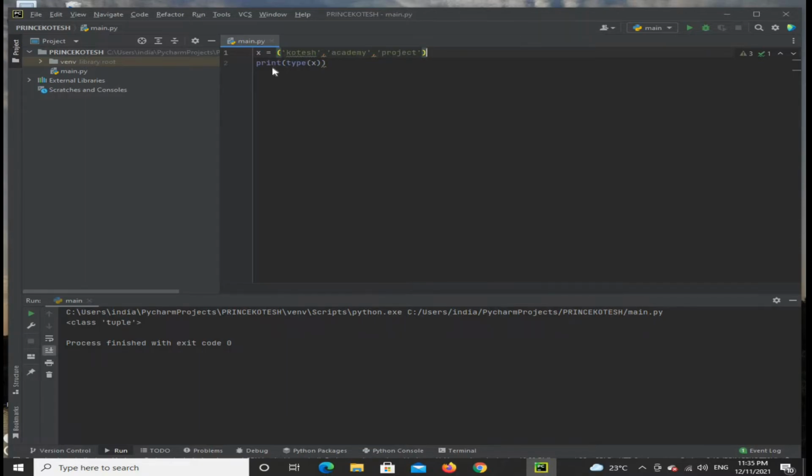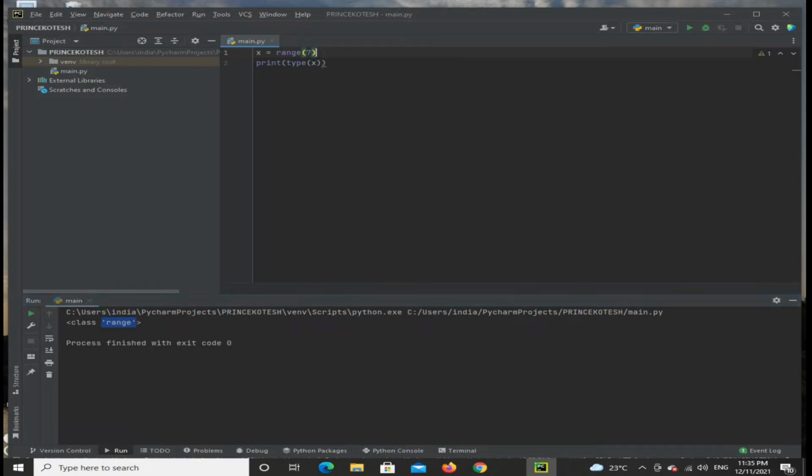Okay. Next is the range function. What is the meaning of range? For example, x is equal to range of 7. Range of 7 means we consider the values 0 to 6. Then press run, and you see that the type is range.